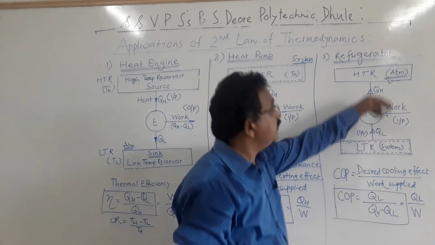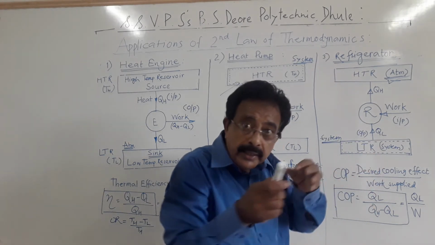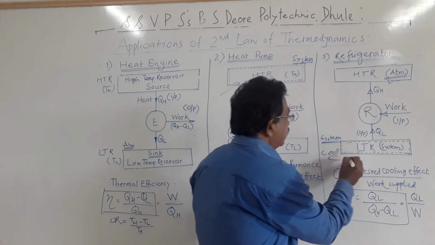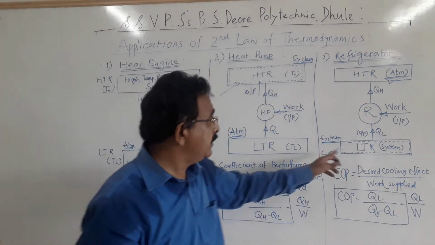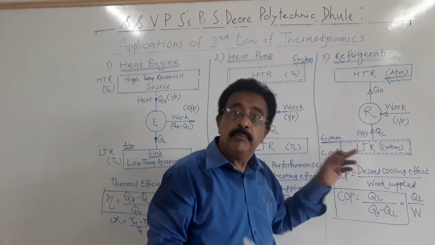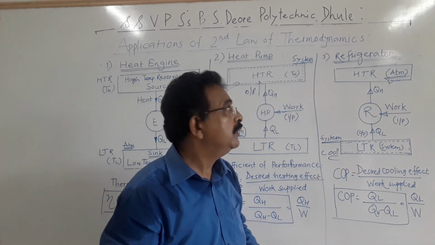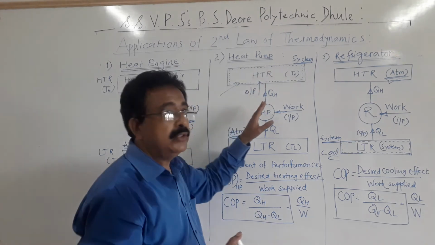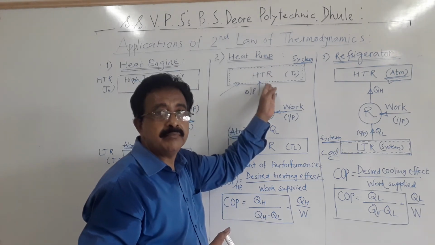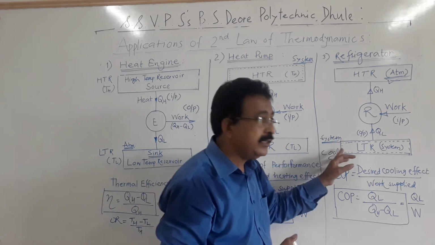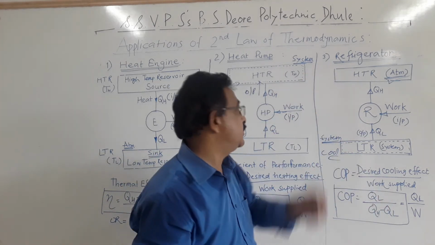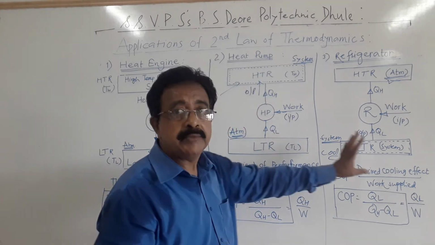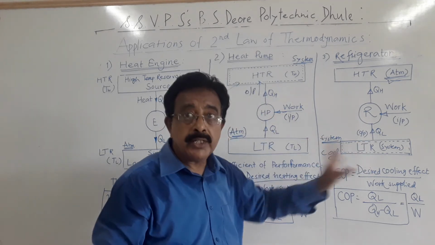Heat is rejected to atmosphere, and here our aim is to refrigerate, that means to cool this object, to maintain the temperature of this system below atmosphere. That is our aim. Here our aim was the heating effect, to deliver the heat to the system, and here our aim is to absorb the heat from the system. Okay, that is the difference. The remaining arrangement and machine will be the same.